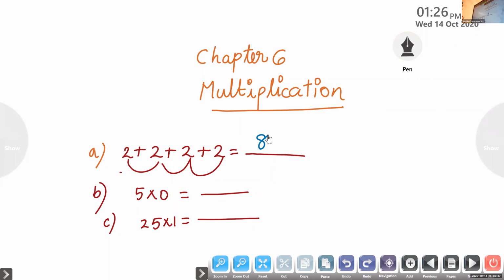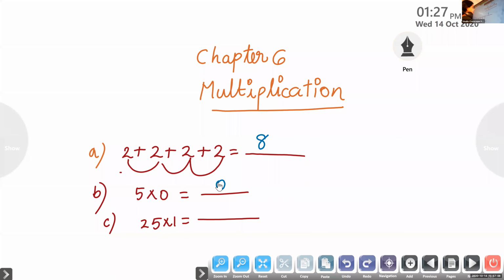Amna Fatima, will you give answer for the second question B? 5 into 0? 0. When we multiply a number by 0, you will get 0. So 5 into 0 is 0. Okay, correct.